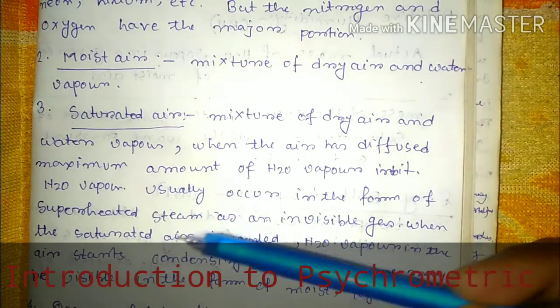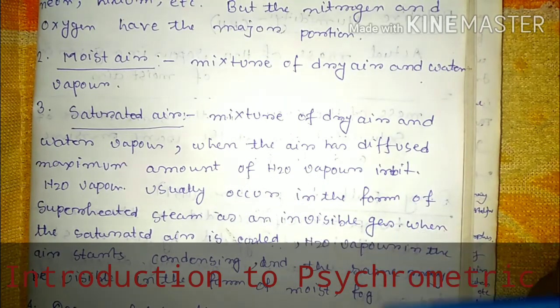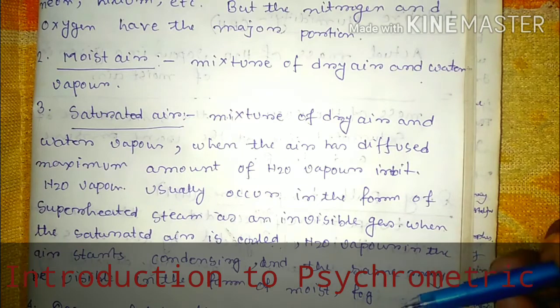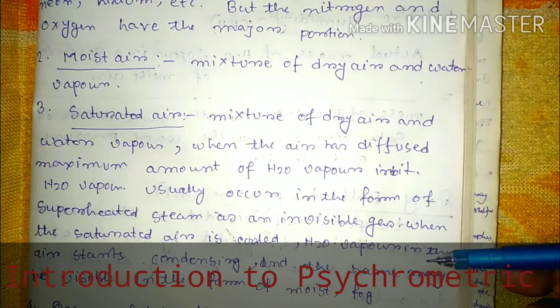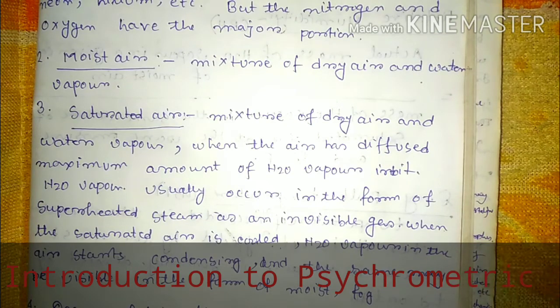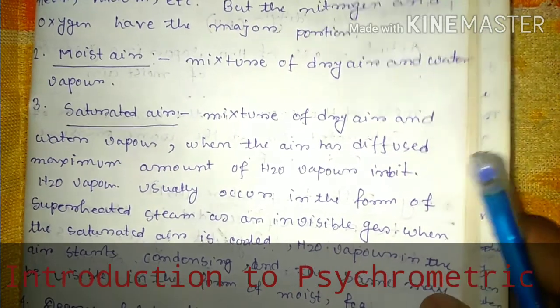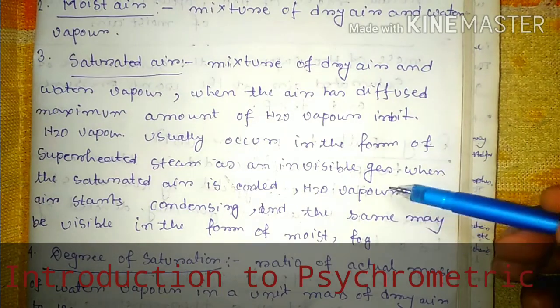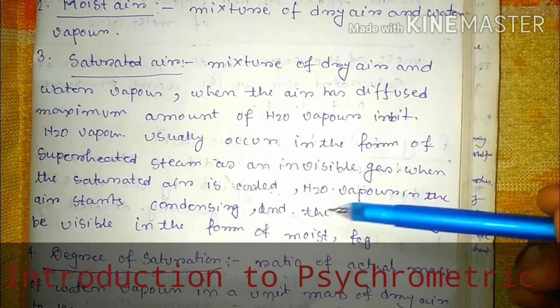Now when it is cooled, the water vapor starts condensing, and it may become visible in the form of fog, which we normally see in our atmosphere. That is basically due to these happenings.